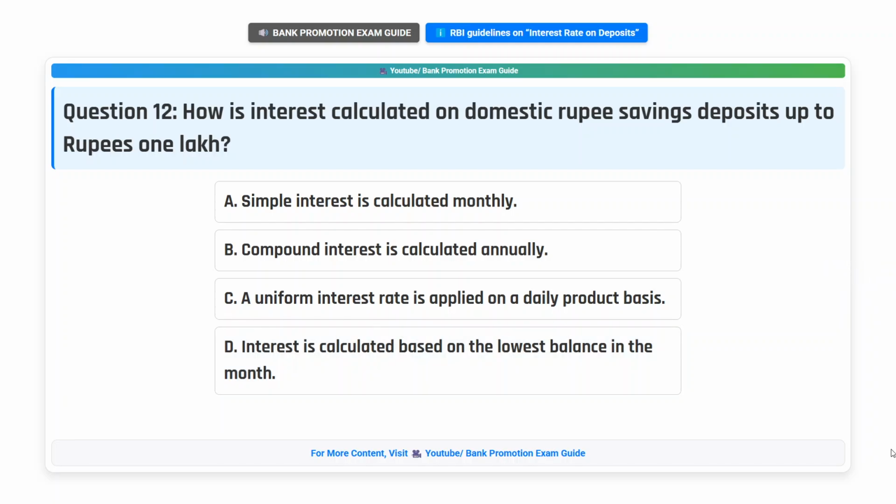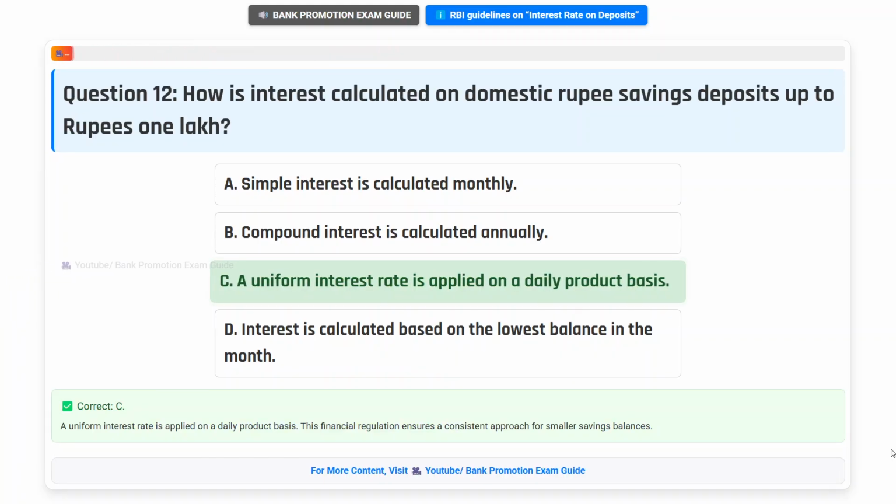Think the answer. Correct answer C. A uniform interest rate is applied on a daily product basis. This financial regulation ensures a consistent approach for smaller savings balances.